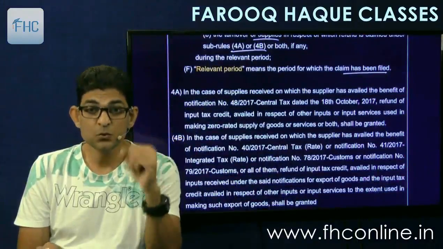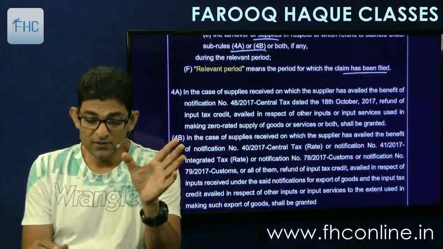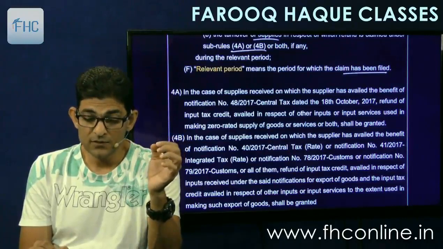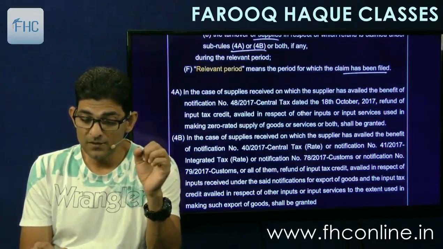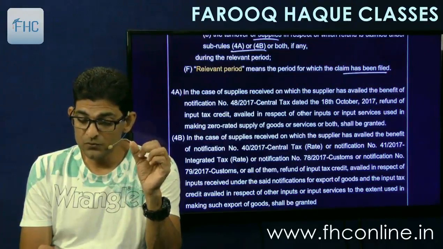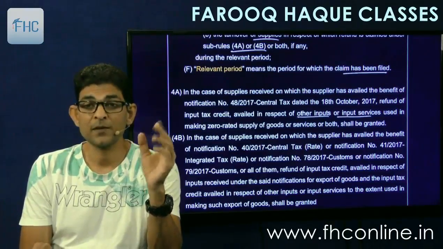And then comes these two special clauses, 4A and 4B. Now this you have to just remember theoretically. 4A says, in case of supplies received on which the supplier has availed the benefit of notification 48/17, refund of input tax credit availed in respect of other inputs or input services used in making zero rated supply of goods or service, or both, shall be granted.